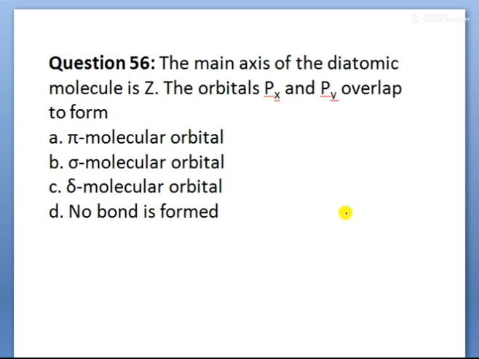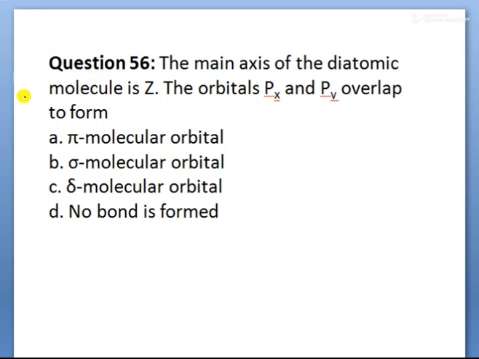The main axis of diatomic molecules is Z. The orbitals px, py overlap to form? So Z is the main axis, children. The x and y orbitals are perpendicular to the Z axis. That's why they cannot form any bond.